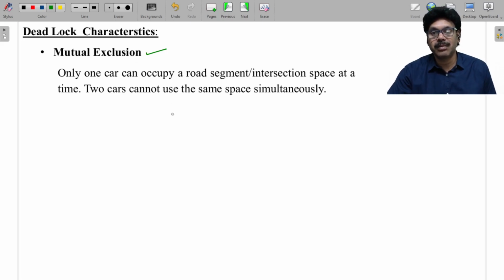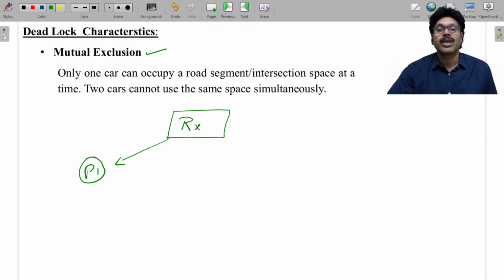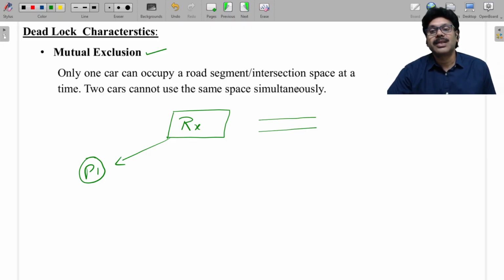Mutual exclusion is nothing but a resource can be utilized by only one process. Resources cannot be shared. In a real example, only one car can occupy a road segment or intersection space at a time. Two cars cannot use the same space simultaneously.